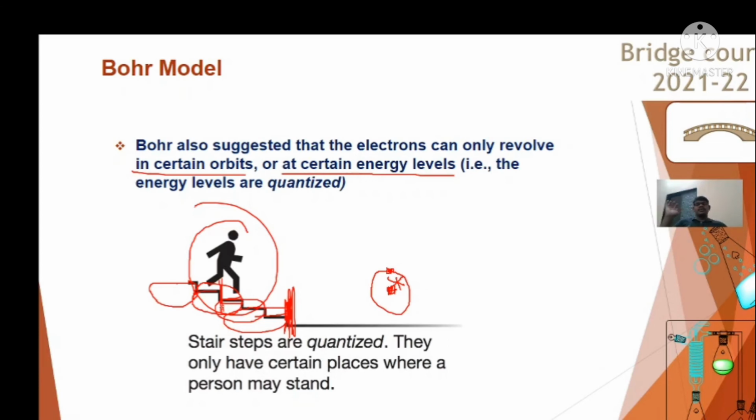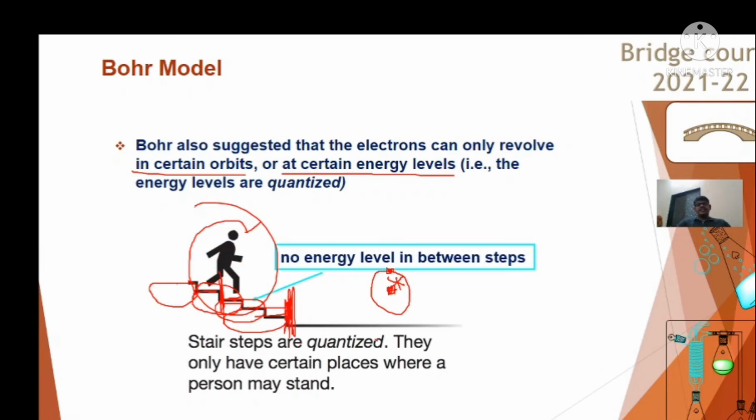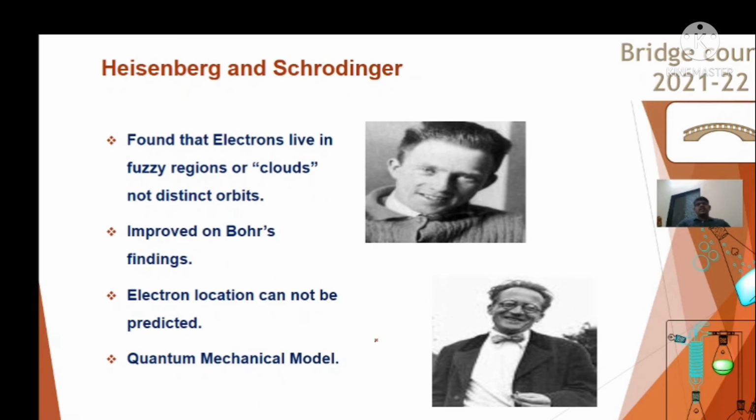So this is how we can say that electrons belong to particular energy levels, and between these energy levels there is a gap where an electron cannot be found, just as you can't stand on the vertical space of the stairs. So the observation is that you can't find an electron between the energy levels, only in the energy levels. Then after this model comes the Heisenberg and Schrodinger model.